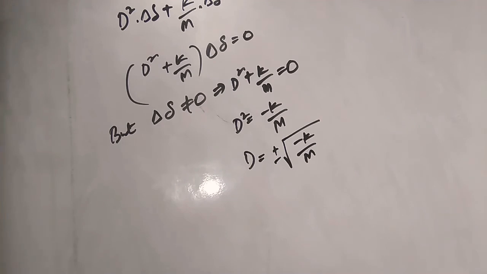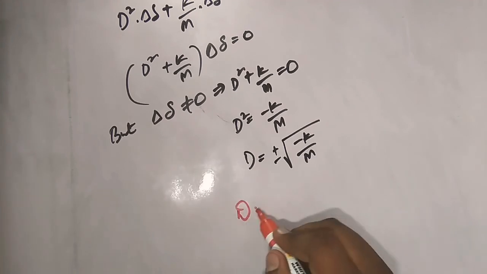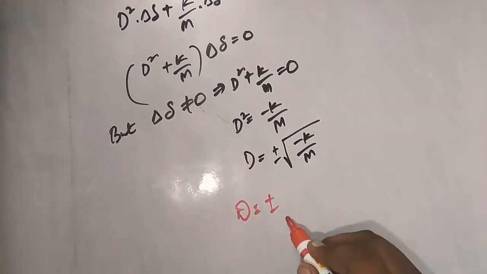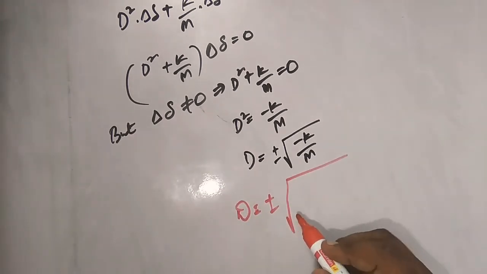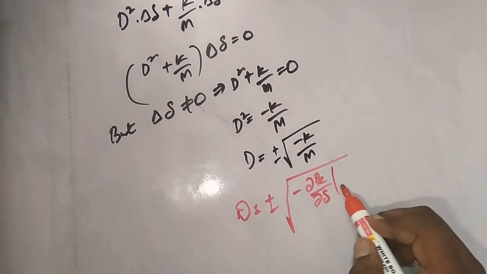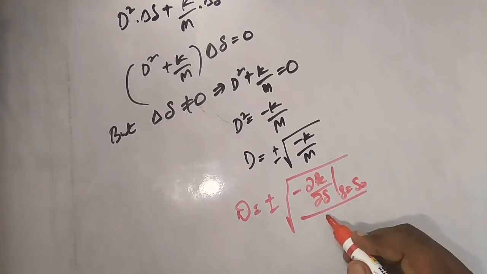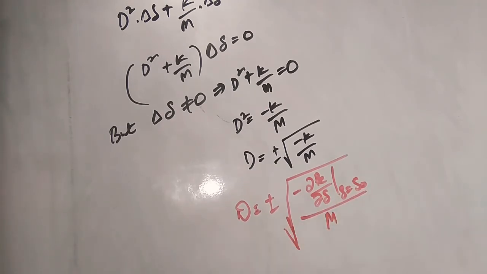So by writing that value also, we can completely represent d as d is equal to plus or minus root over minus dou PE by dou delta at delta equal delta naught by m. That is the value of k by m. So this is how we can represent d.